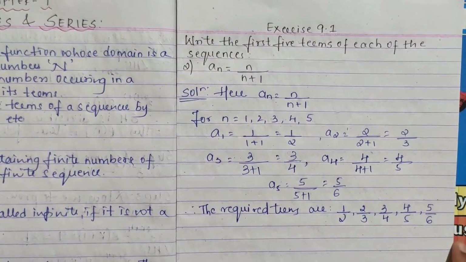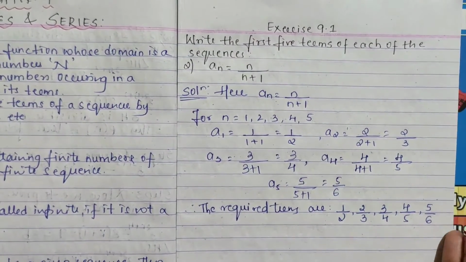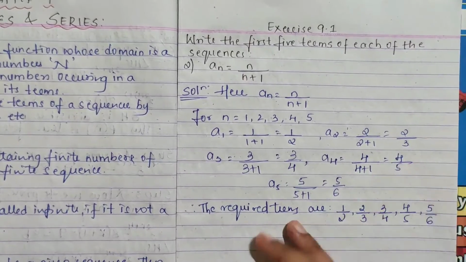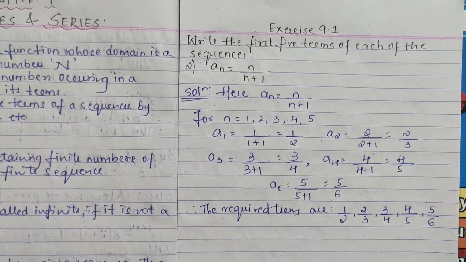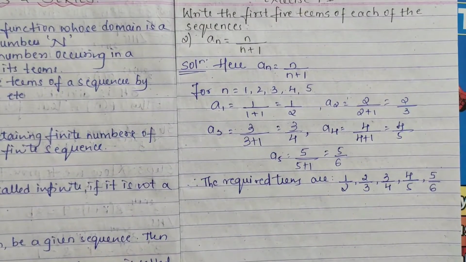This is in a sequence. In a sequence means how? They are telling first 5 terms, so these are the first 5 terms only. You can't write 5 by 6 first, then 4 by 5. Like this you can't mix it up. Okay? I hope this much is clear.